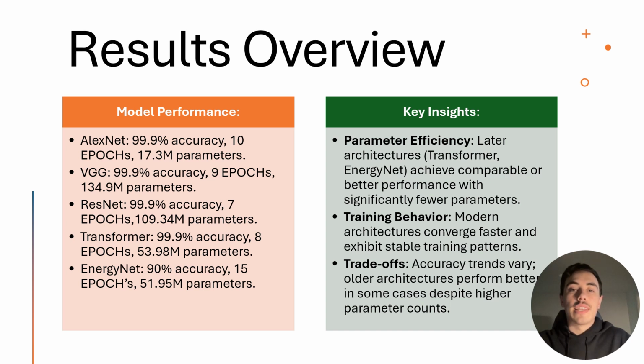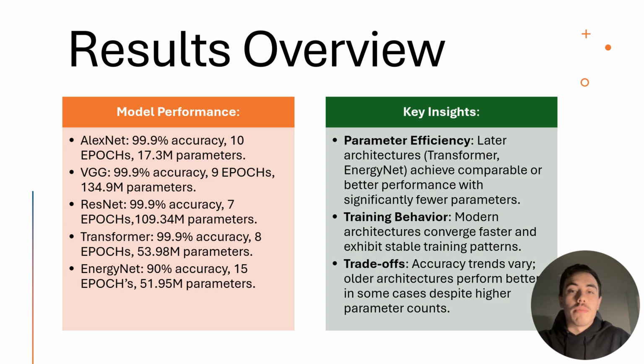The reason EnergyNet did not converge like the others may be because the depth of the CIFAR-10 dataset is only 3. CIFAR-10 images are RGB, 3-channel images, so their depth, or number of channels, is 3. Each image in the CIFAR-10 dataset is a 32 by 32 by 3 color image, where the width and height are 32 pixels, and the depth is 3: red, green, blue.